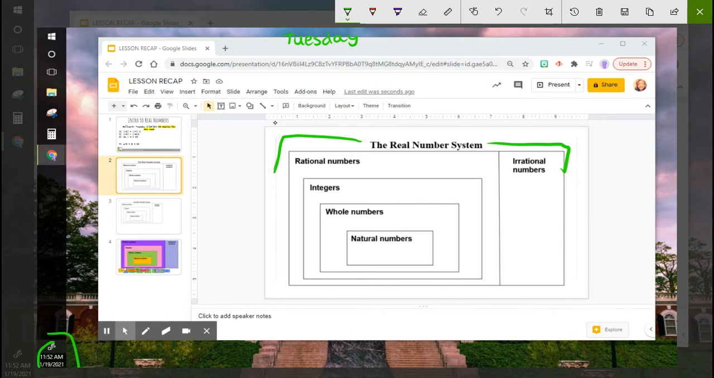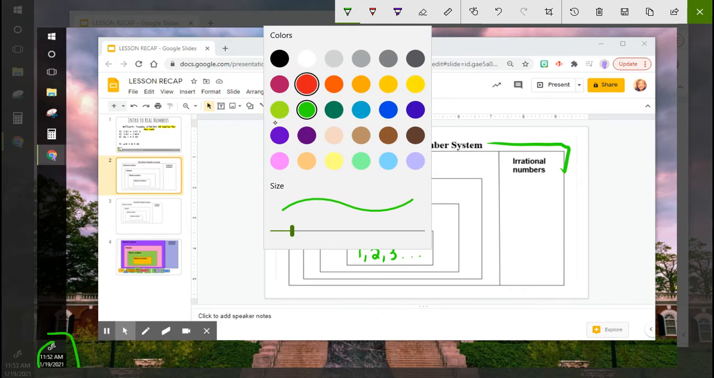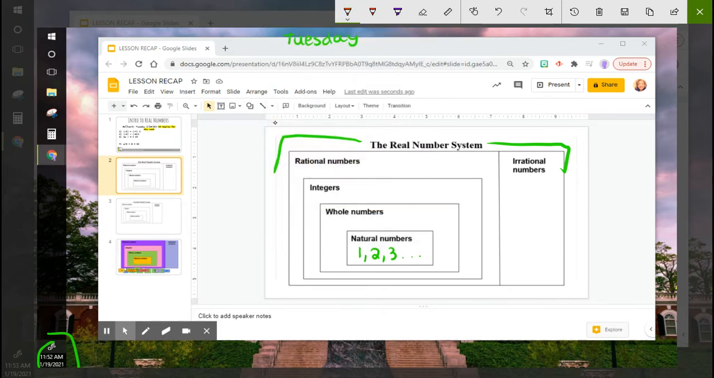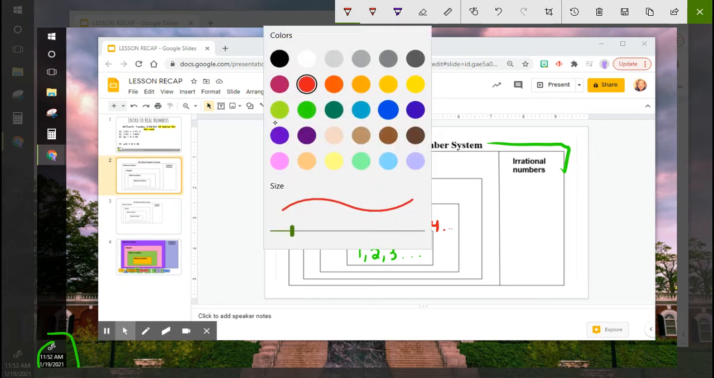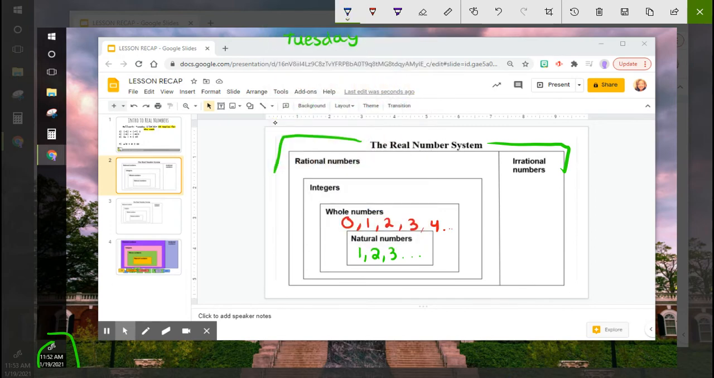Natural numbers would be our counting numbers. So 1, 2, 3, and on to infinity pretty much. Our whole numbers include the number 0 as well. So 0, 1, 2, 3, 4, and so on. The only difference between a natural number and a whole number is 0. Sometimes on Alex, you may not see the natural number section, but it is there, just something I want you to be aware of.